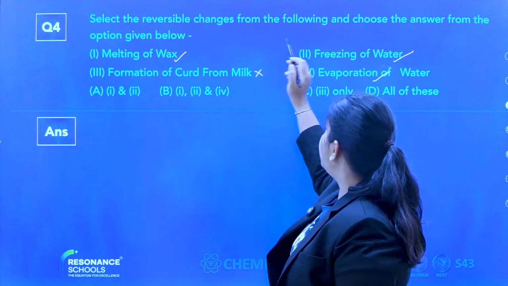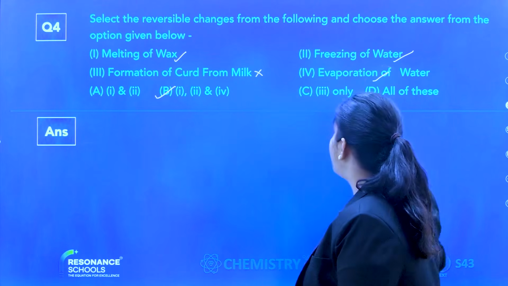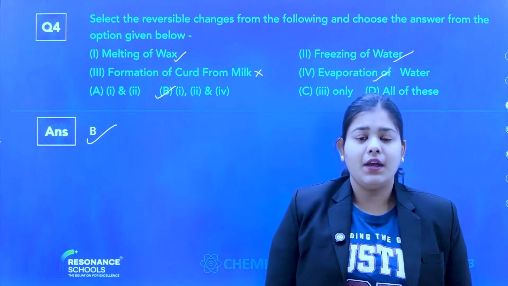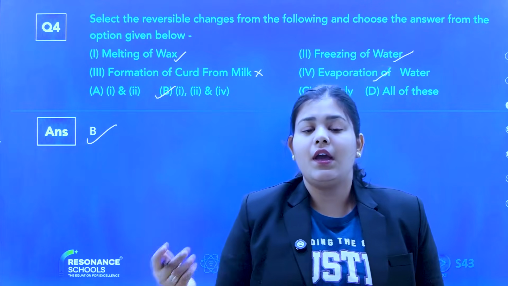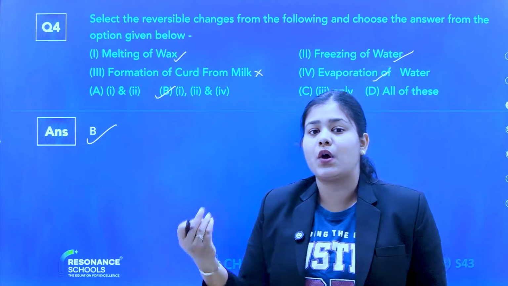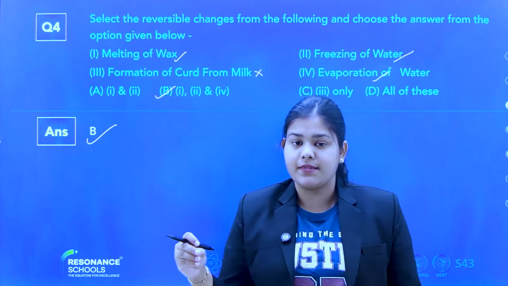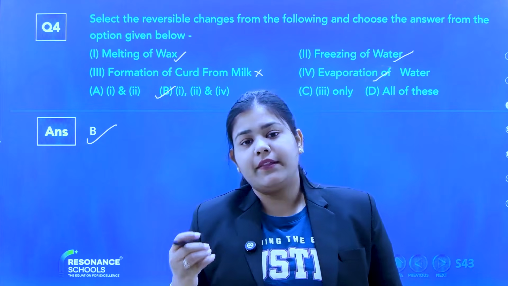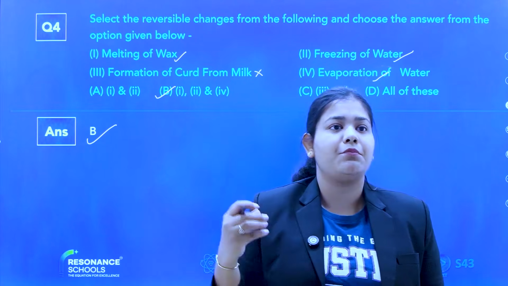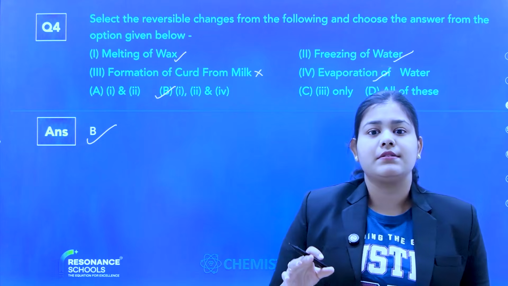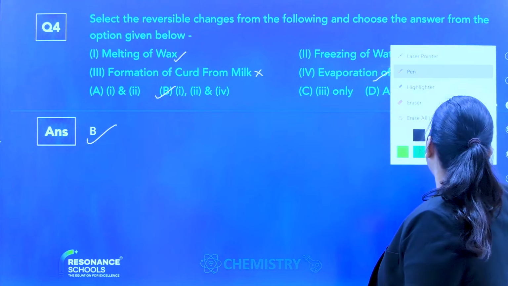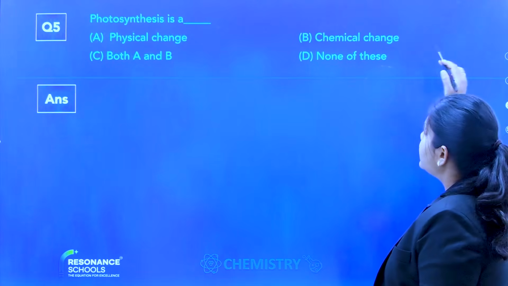So the answer is 1, 2, 4. So according to me, the answer should be B. Yes, the correct answer is B only. I am going a little fast because all these questions we have already done in the earlier classes. We are doing this from the past 3 weeks. And second, I'm not seeing your answers because only 5 minutes of class are left and I have to do this worksheet, right?